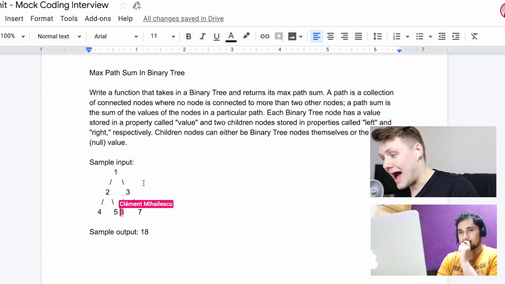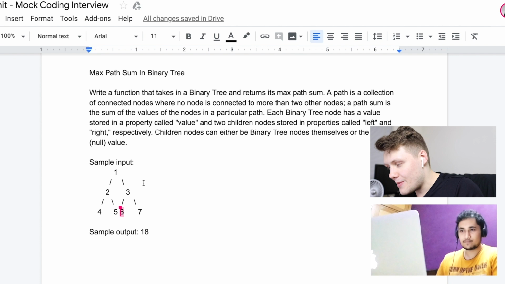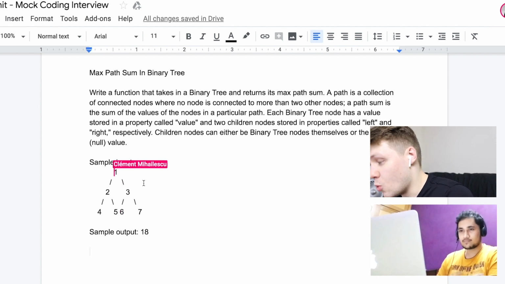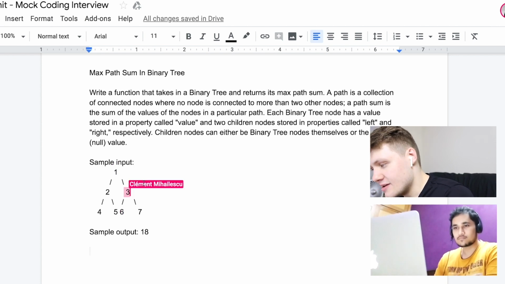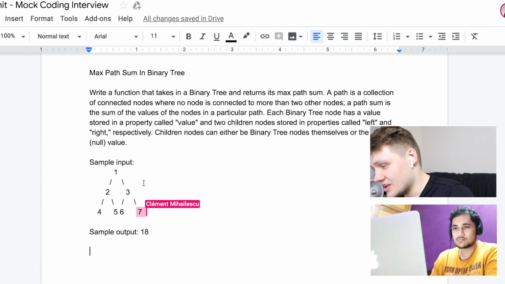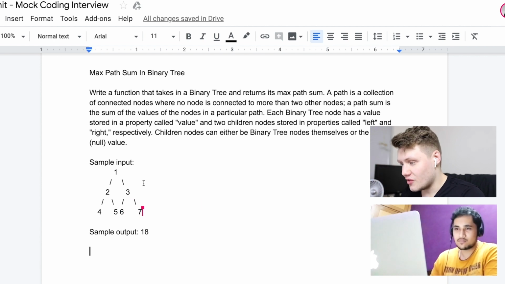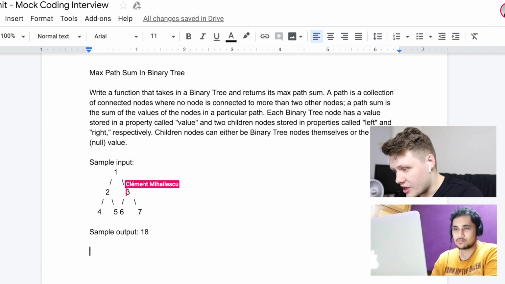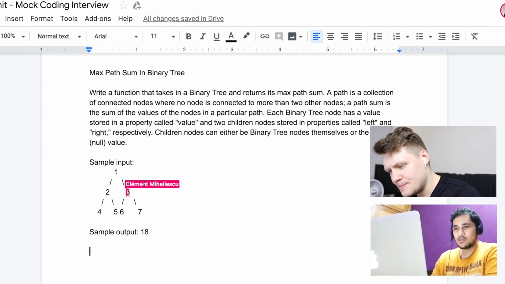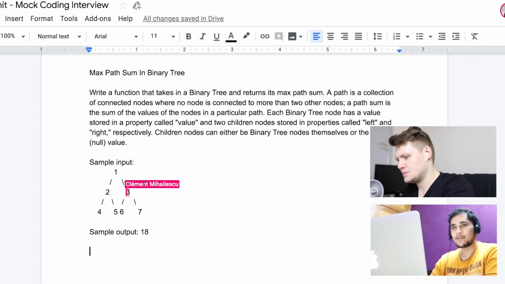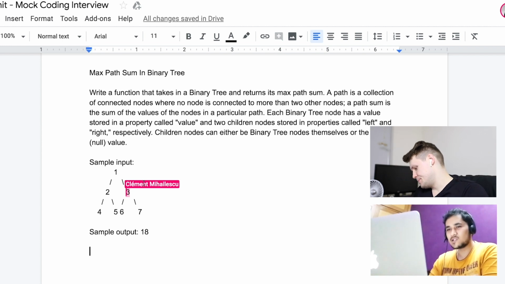That would also be a path. What would not be a path would be something like 1, 3, 6, 7, because here the 3 is connected to 3 nodes. Does that make sense? So just to make sure, will this be a path: 1, 6, and 3?